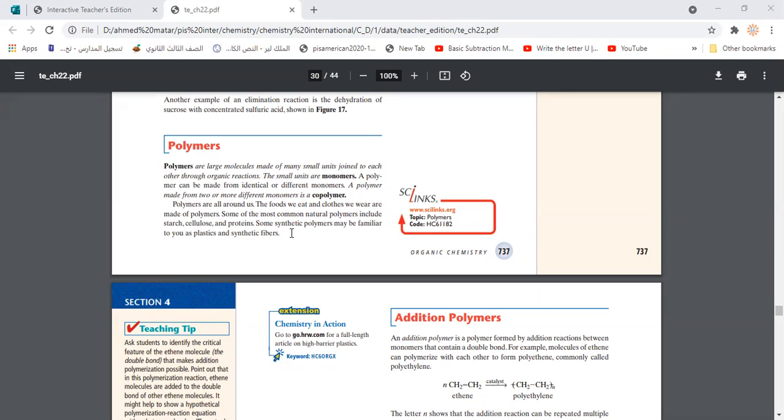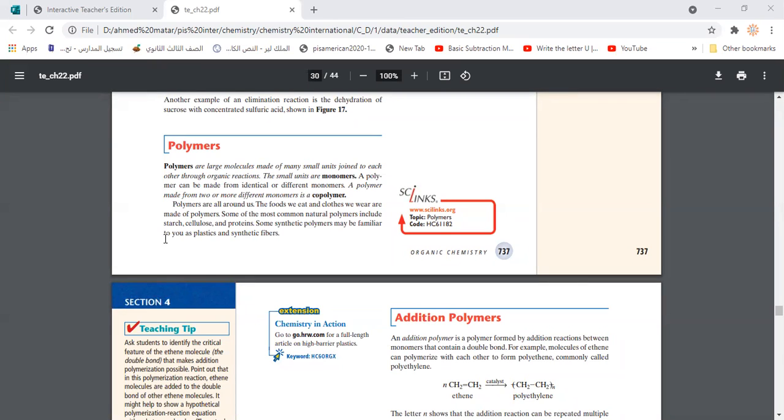Protein, for example, is made of amino acids. These amino acids, of course, are different; we have 20 different amino acids. Once these different amino acids are attached to each other in different order, they create a polymer which is a protein. We call this polymer a copolymer. Why copolymer? Because it's made of different monomers. While starch is considered a simple polymer, not a copolymer, because it's made of just one type of monomer, which is glucose only.